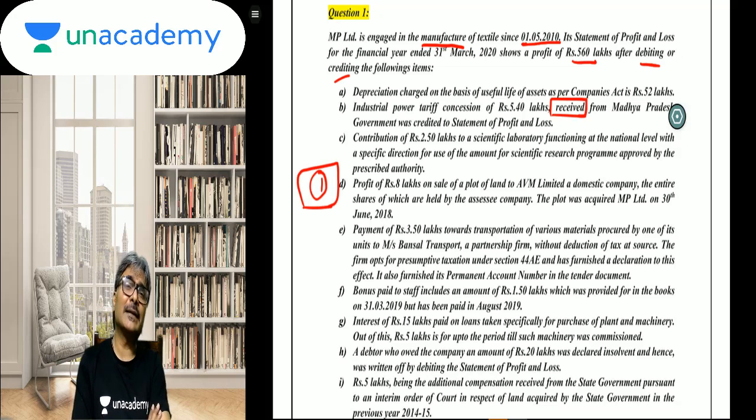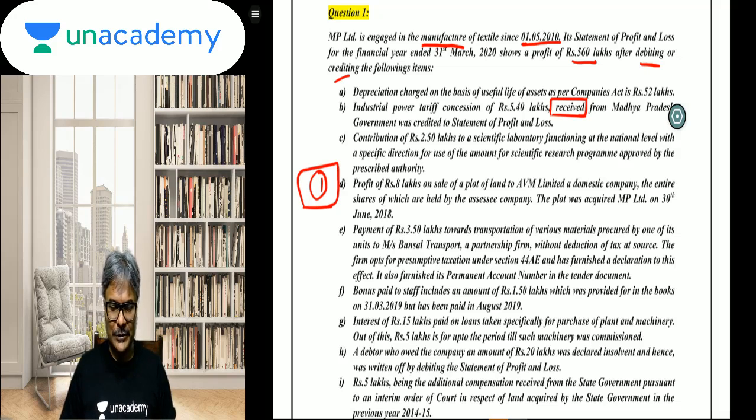The very fact then he has made the payment within the due date of the last year itself. Therefore, what we will say, it will be allowed as deduction in the last year itself. And the fact that it is allowed as deduction in the last year, accordingly, the current year debit is incorrect and hence has to be added back. So that add back is required, students, in the case of point number F.